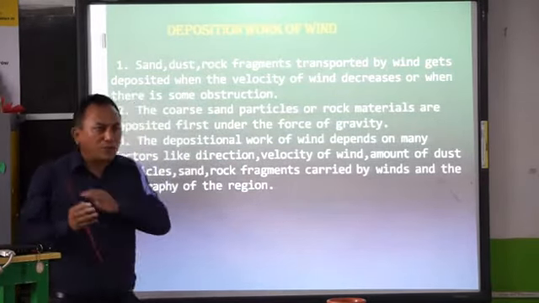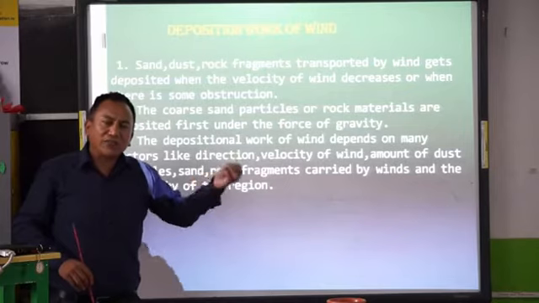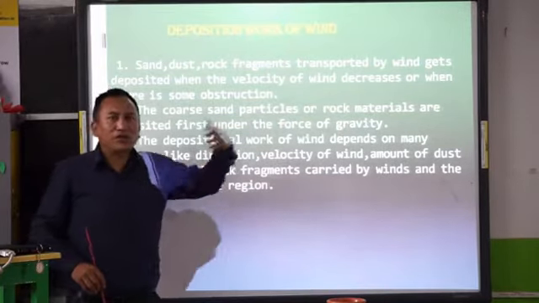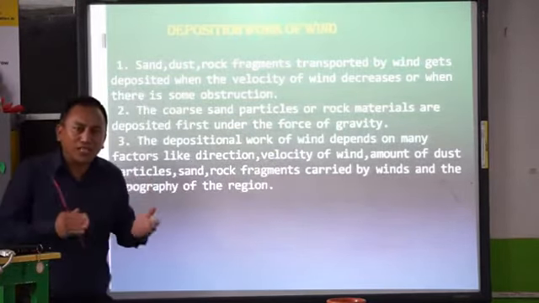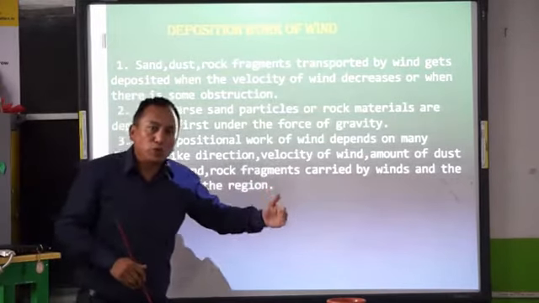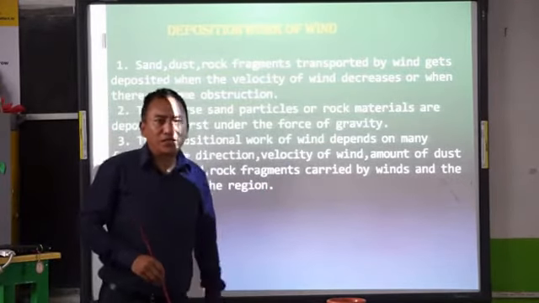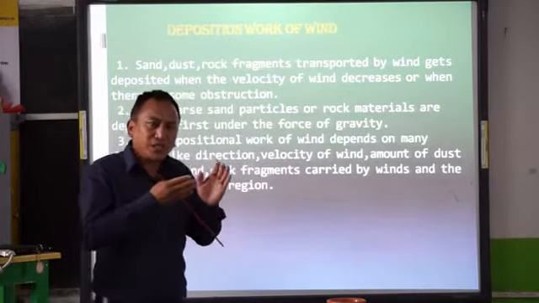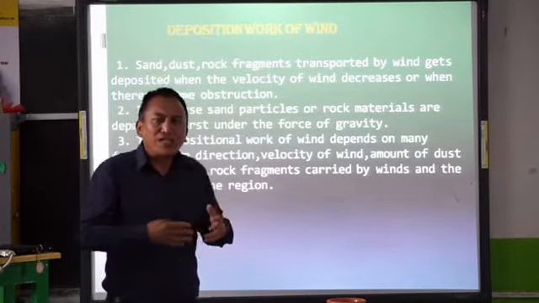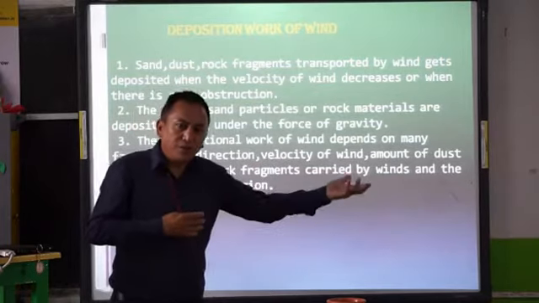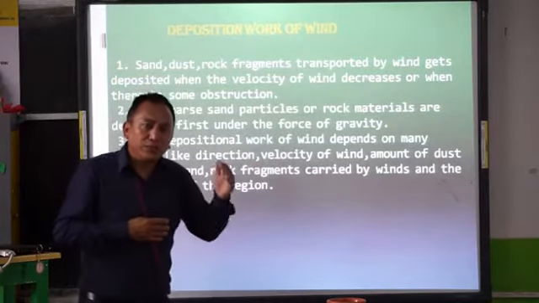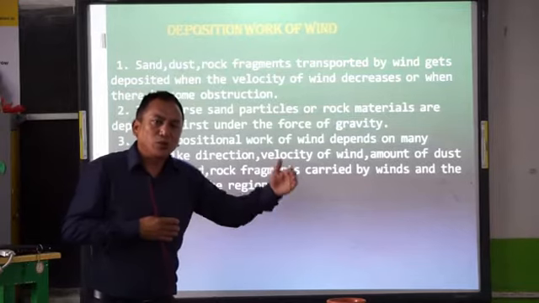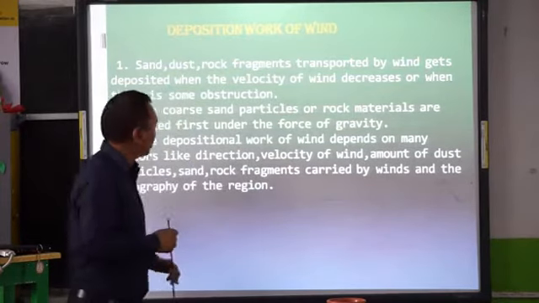The winds cannot carry the fine dust, rock particles, gravels, sand and so on any further because the wind speed is less. Whereby they go on depositing as the speed of the wind goes less and lesser. If the speed of the wind is very strong, the sediments can be taken for a far distance. But when the speed of the wind becomes lesser and lesser, the wind is unable to carry the sediments any further, whereby they start depositing the sediments as the wind's speed decreases.